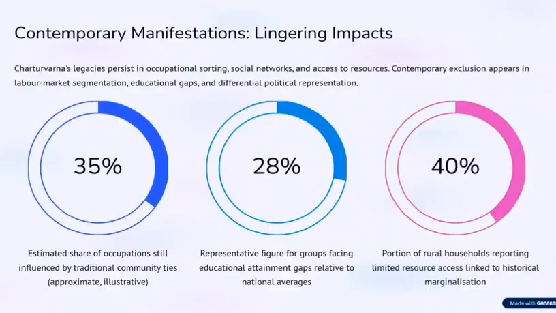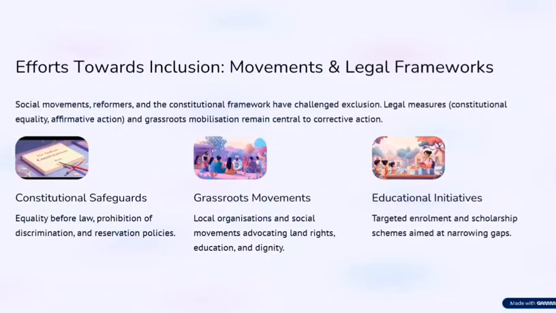In contemporary times, what are the averages of people of the lower Varnas, nowadays called caste or Jati, in the society? Only 35% of the marginalized group or lower caste people are occupying jobs in the national level market, and only 28% of the people have formal education, and 40% of the people have access to marginalization.